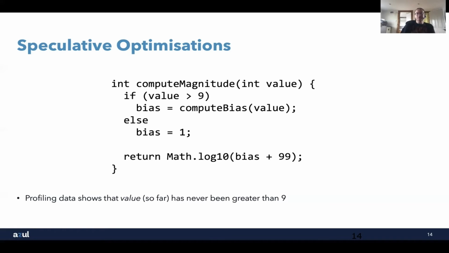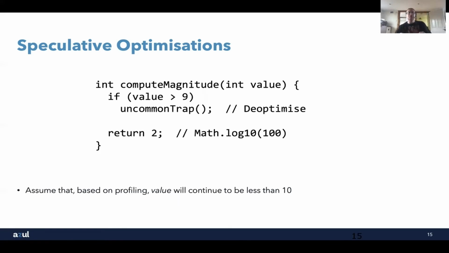And then we return math log base 10 of the bias plus 99. If we profile our application whilst it's running, we may find that during the whole time that we've been running our application, the value that's been passed into this method has never been greater than 9. Okay, what we can then do is speculatively optimize that code.